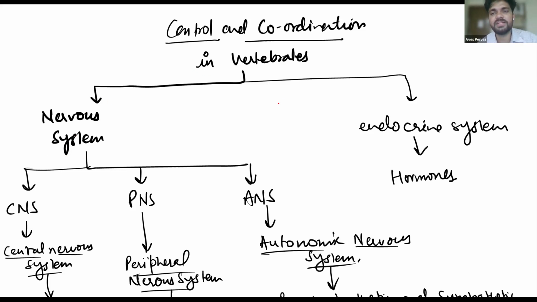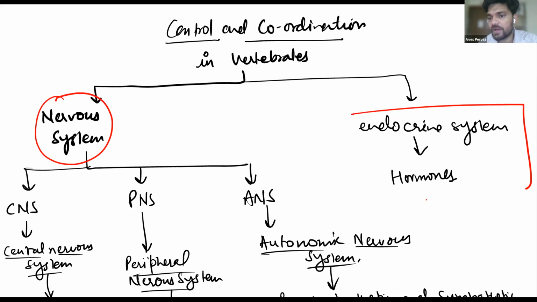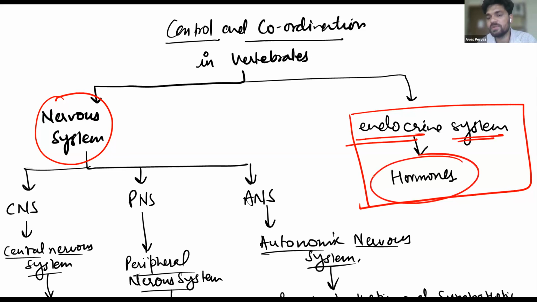There are two controlling agencies. One is the nervous system and another one is the endocrine system. In the nervous system, dear students, you need to understand this one, we generally have the spinal cord and brain. And in the endocrine system, we have hormones, which means glands.